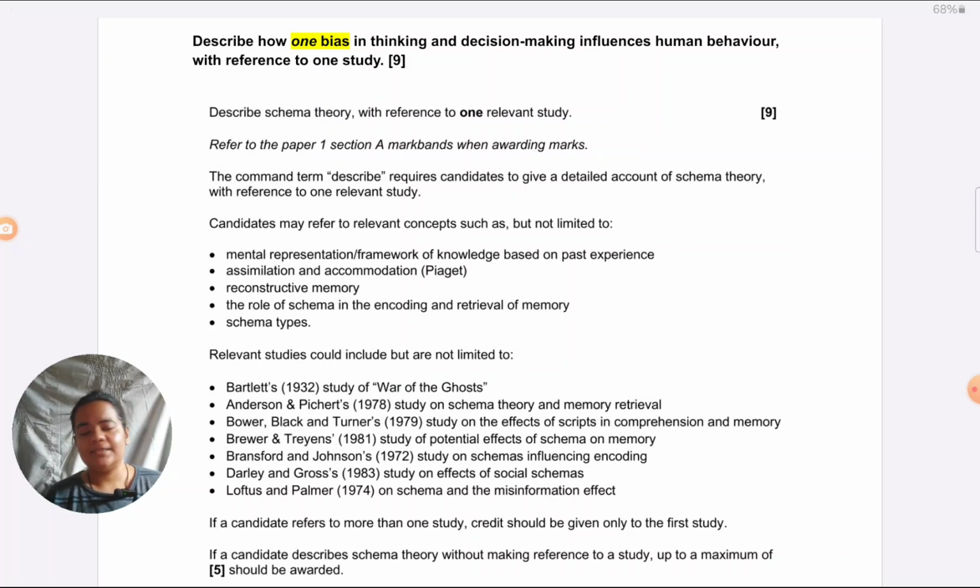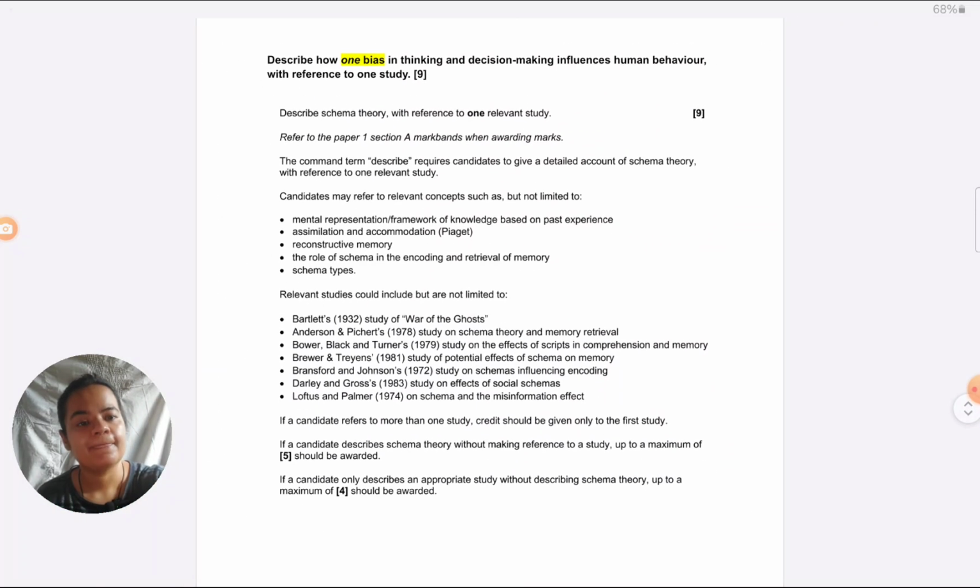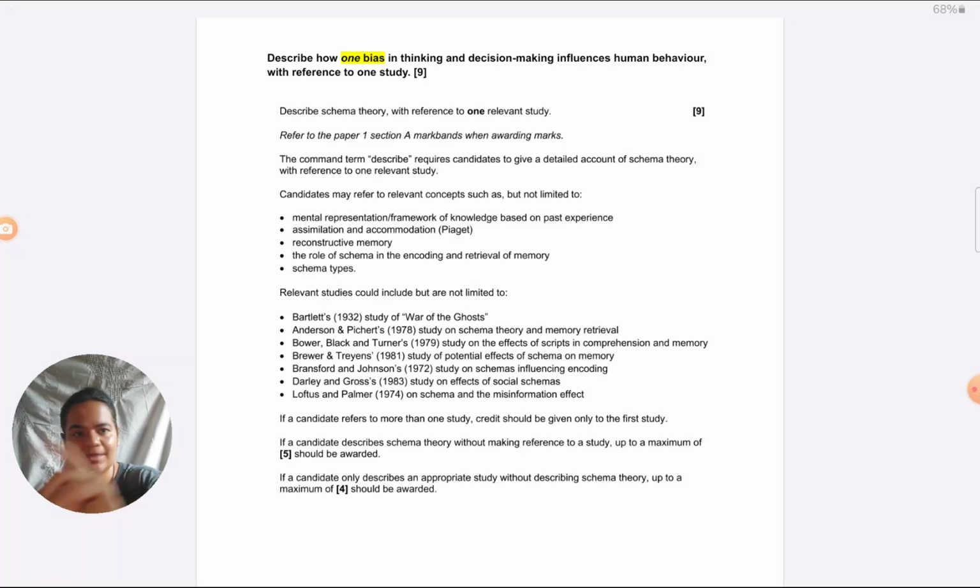Now, unfortunately, at least I was not able to find in the past papers this exact question which I have written here. I wasn't able to find a mark scheme because I don't think it has come in the past paper. So I have taken the mark scheme from a different question just to be able to show to you. I've taken it from a schema question which comes very often, but I'll explain to you how they would mark for a bias question. If it is a theory based question, like the mark scheme which I've put, it is from describe schema theory. You can see they haven't asked to describe with reference to a relevant study. Means they're just trying to say describe the theory and support it with the study.